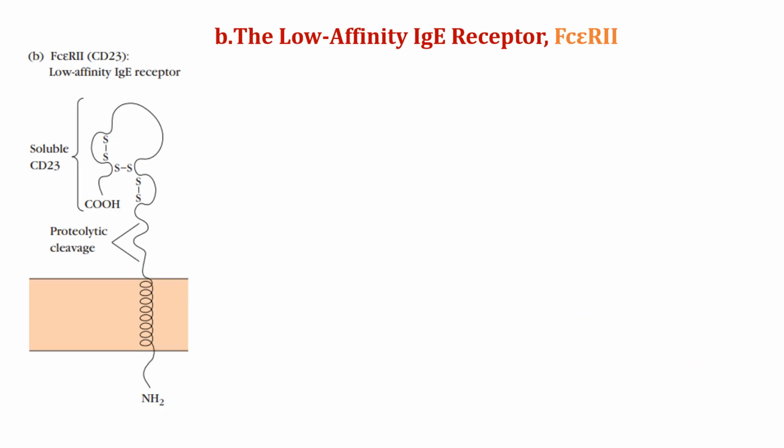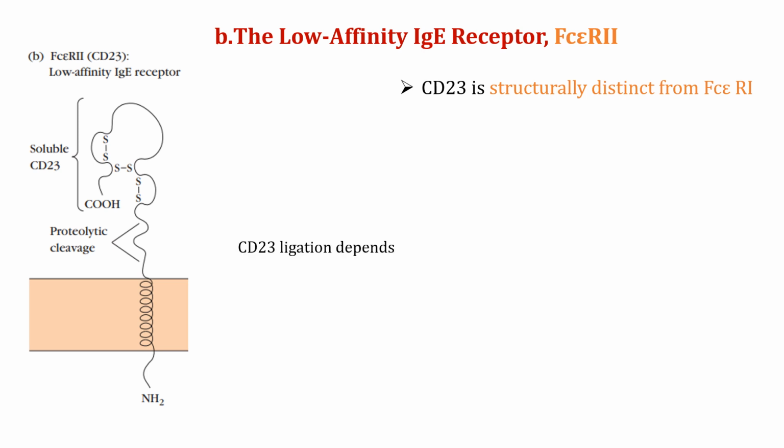Now the other one, the low affinity IgE receptor, or CD23, has a much lower affinity for IgE. The CD23 structure is distinct from Fc epsilon R1. It is a lectin and a type 2 membrane protein. So what is a type 2 membrane protein? The transmembrane helix in a type 2 membrane protein is typically hydrophobic. It is a hydrophobic part and spans the lipid bilayer.